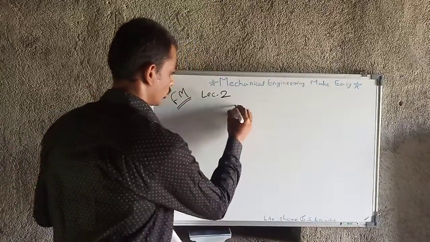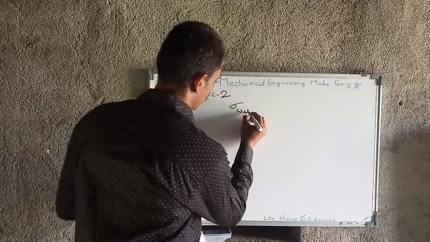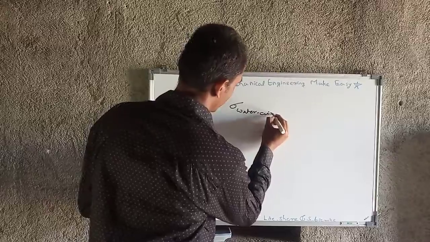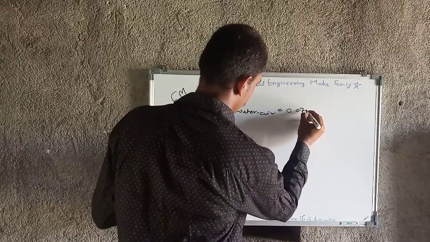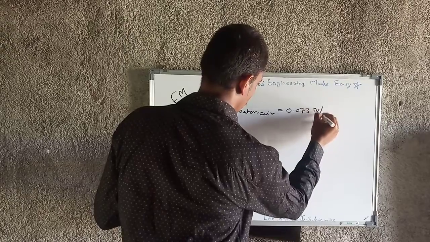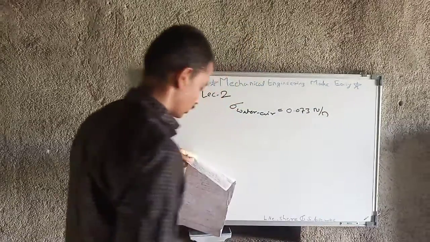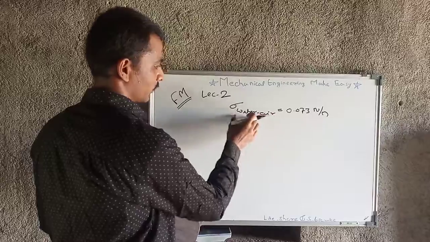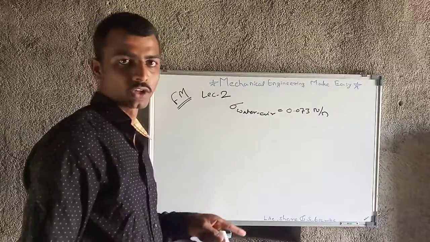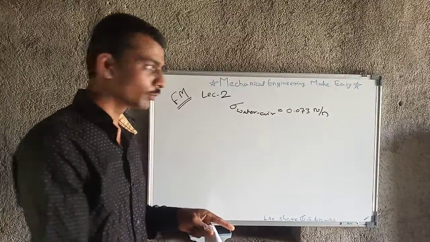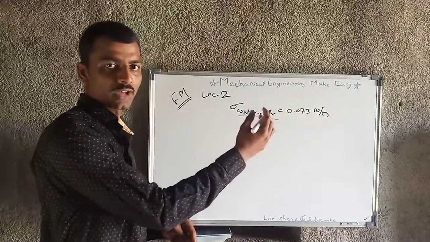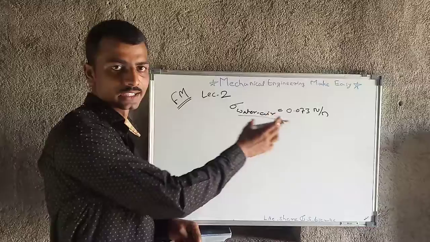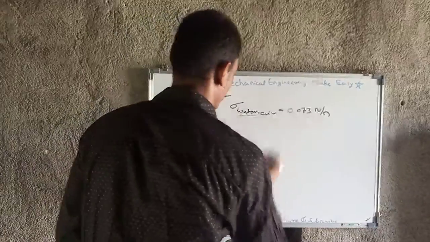Like the value of surface tension for the water-air interface, that is 0.073 Newton per meter. This interface is very common. Any numerical can have this interface, so you should know the value of surface tension of the water-air interface. That's why I am giving you this value.